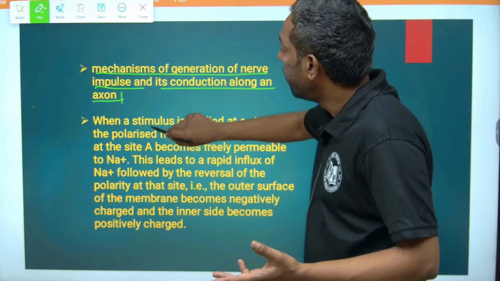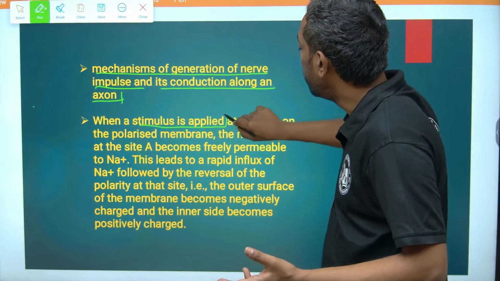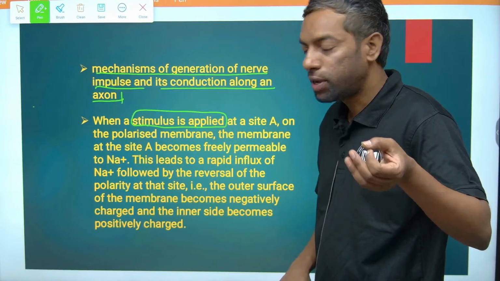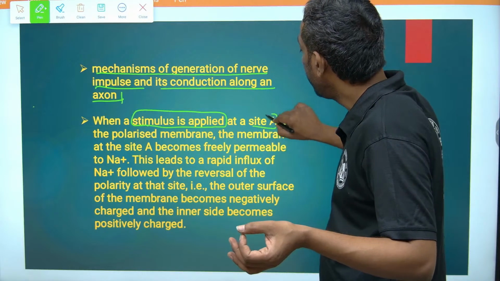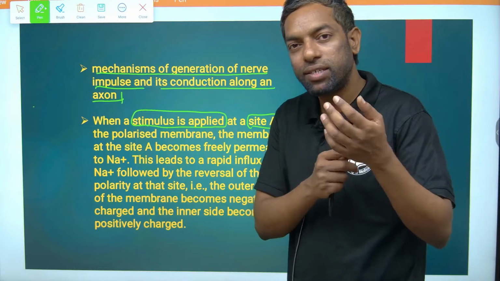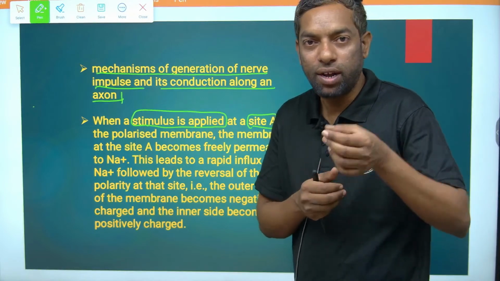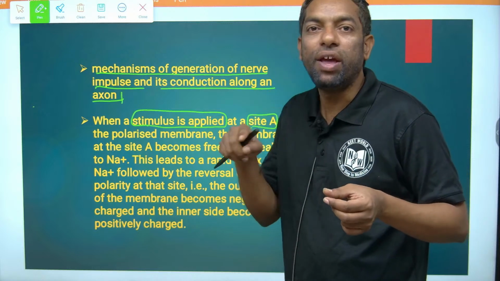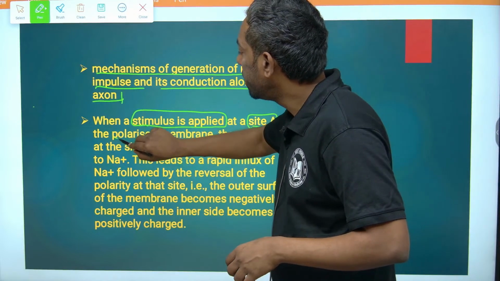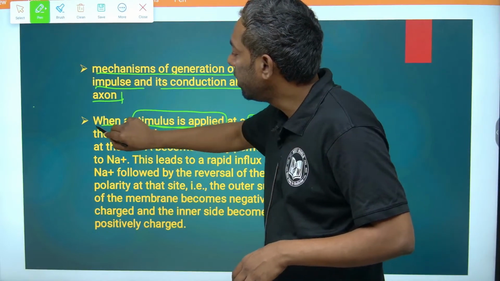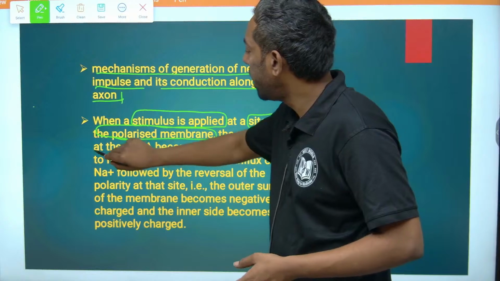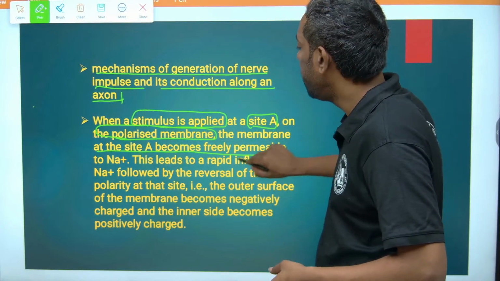When a stimulus is applied, first there is the start of the signal at site A. We can take parts in the axon: site A, site B, site C. The axon is the long part of the neuron. We can divide that part according to the wavelength of the electrical impulse. First the membrane is polarized. The membrane at site A becomes freely permeable to Na first.